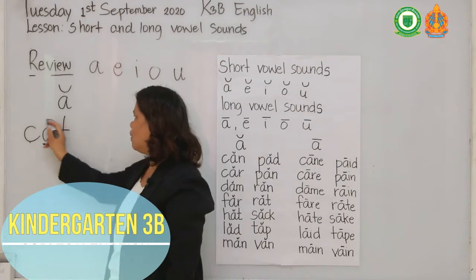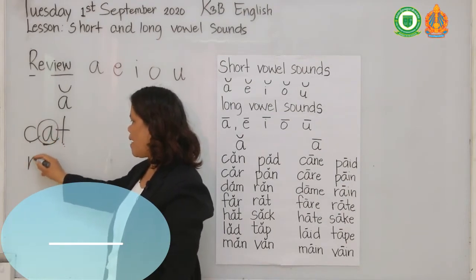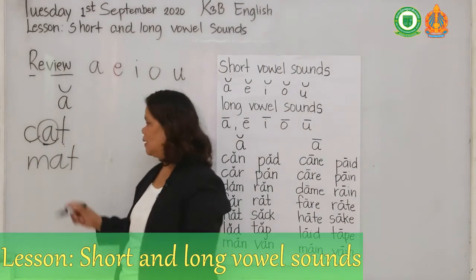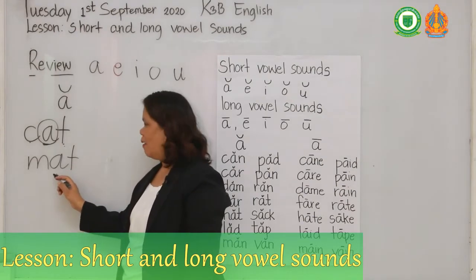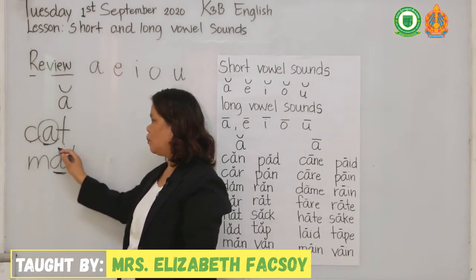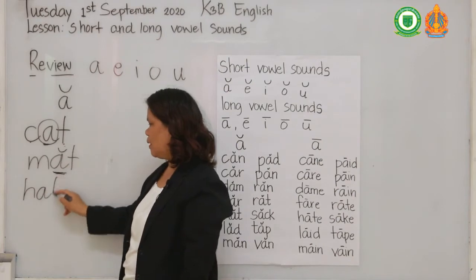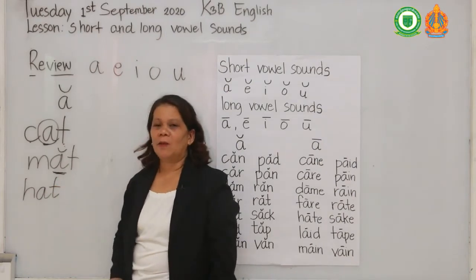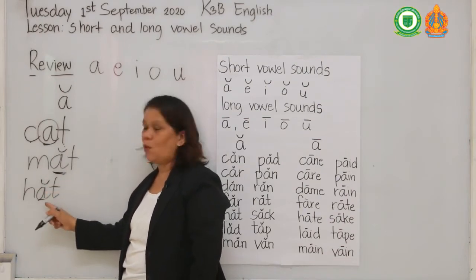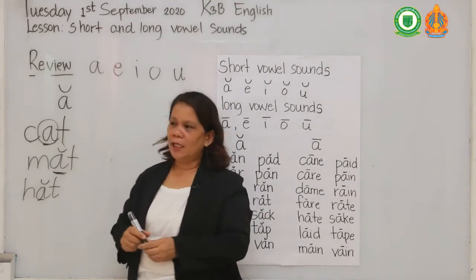This is the vowel. Understand? And also the word match. How many vowels? There is only one vowel, A. Ma. So this is short, and we put the curve like this. How about hatch? The word hatch. How many vowels? There is only one vowel, A. So you write it like this because there is only one vowel.